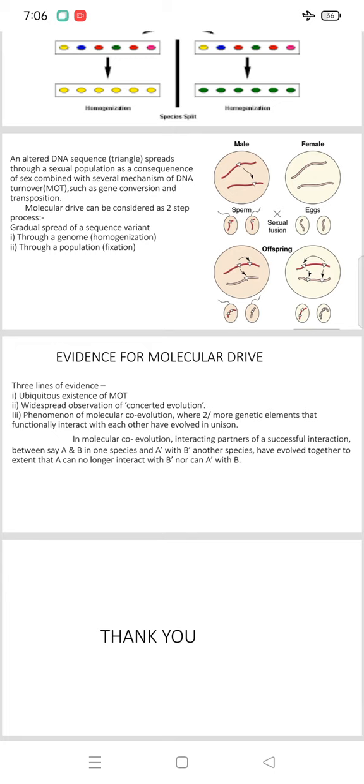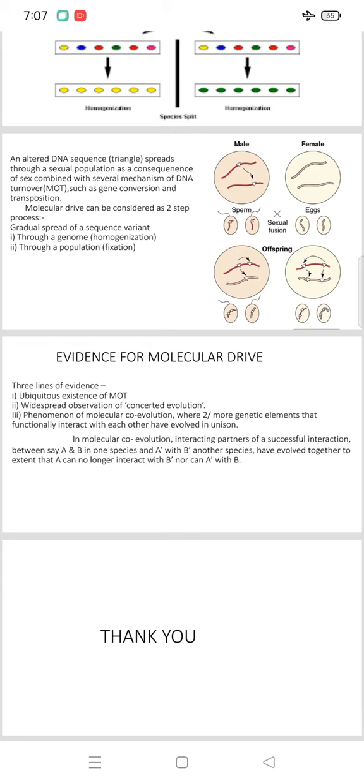Then in molecular co-evolution, there are interacting partners of a successful interaction between, say, A and B in one species and A dash and B dash in another species, that have evolved together to the extent that A can no longer interact with B dash, nor can A dash with B. Here, in molecular co-evolution, they are interacting partners of a successful interaction, that means A and B in one species.